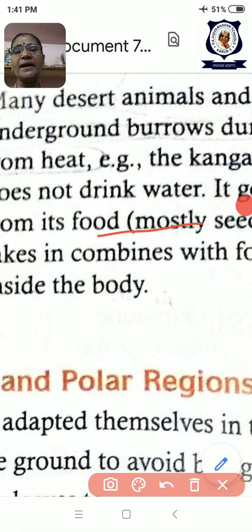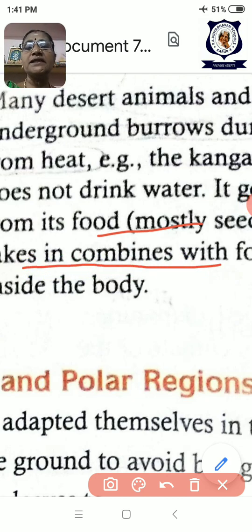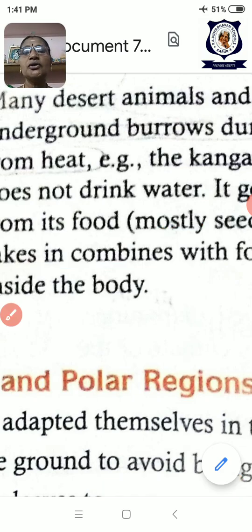The body combines oxygen with the food material inside the digestive system itself and forms the required amount of water in the body. Okay, children, do you understand? Also, very little urine only will go. It won't drink throughout its lifetime.